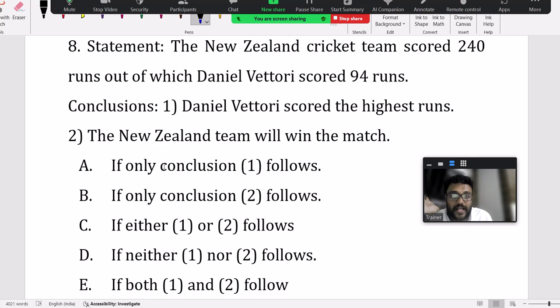Now, statements and conclusions again, critical thinking and problem solving section. The New Zealand cricket team scored 240 runs, out of which Daniel Vettori scored 94 runs. Conclusion 1 and 2, you decide now. With respect to the statement, is your conclusion true or not? Which one, true or false? I'm waiting for your answers. It's pretty simple. With respect to the given statement, work on the given conclusion.